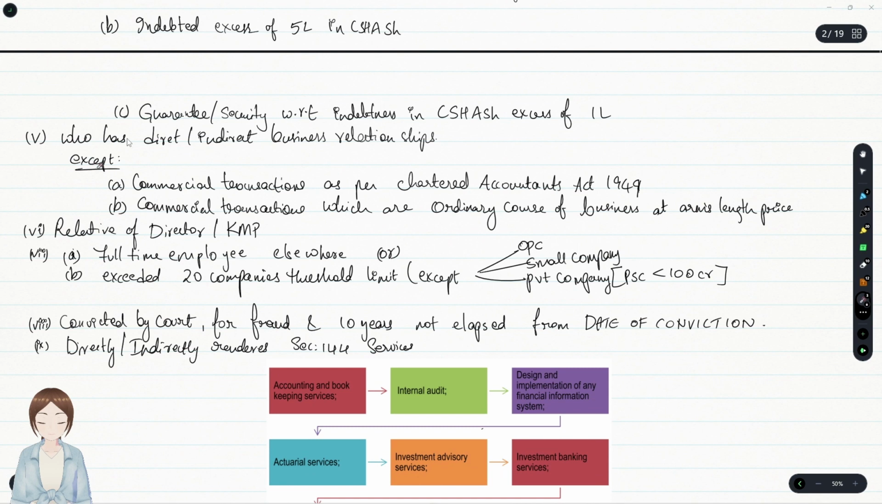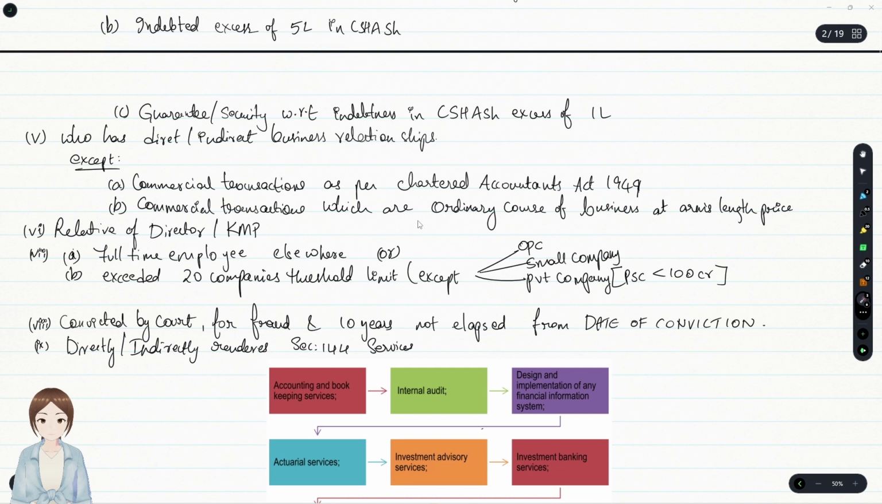And the first point is the person who has direct or indirect business relationships, except where there are some exceptions, such as commercial transactions as per the Chartered Accountants Act 1949, or commercial transactions which are in the ordinary course of business at arm's length price. That is, if an auditor has an Airtel SIM, he can audit the Airtel company. If he had an LIC policy that was taken, he could be auditor of that LIC office also.